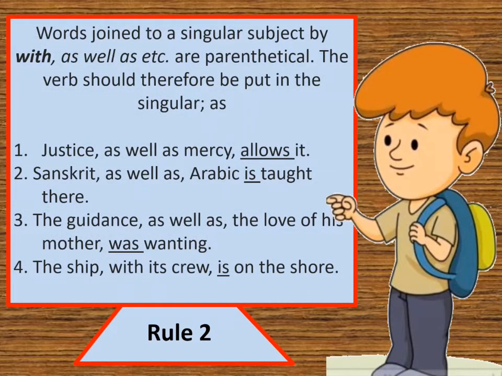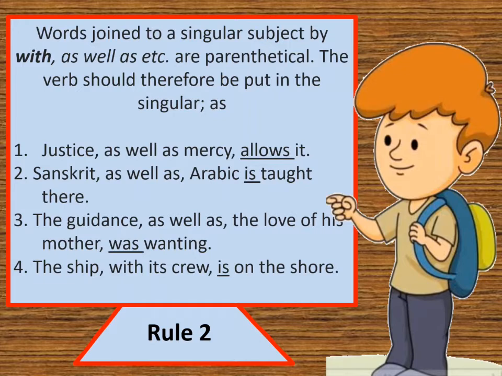Rule number 2 is words joined to a singular subject by with or as well as are parenthetical. The verb should therefore be put in the singular number. First sentence here is, justice as well as mercy allows it. Justice as well as mercy, both things are together. This is considered one. So here the verb will be of singular number.